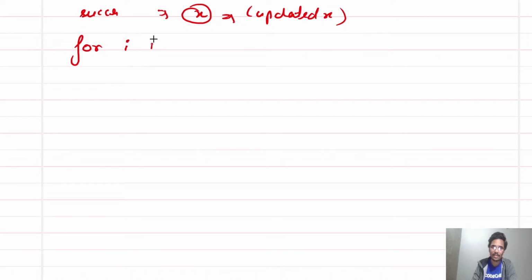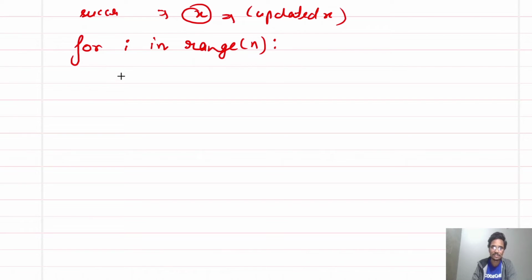Okay. Now we have avoided that. Now simply talk about successful. So we have x, updated x. We can see updated x. So just run a loop for I in range n.